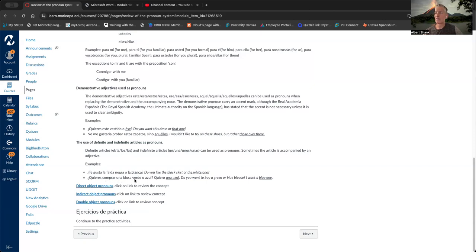¿Quieres comprar una blusa verde o azul? Quiero una azul. Do you want to buy a green or a blue blouse? I want to buy a blue one. So again, we take out the word blusa and we just say una azul. And of course, the article has to agree with whatever the object is, which is blusa, which is feminine.